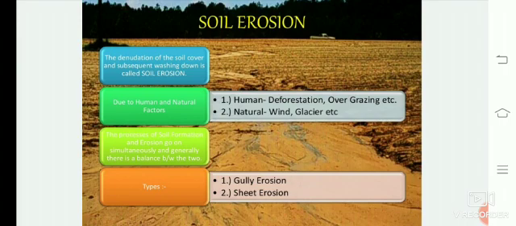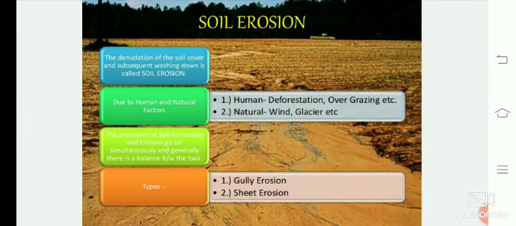Deforestation is cutting of trees. When there is a huge number of trees cut, it causes soil erosion because the root has the capacity to withhold the soil. But during deforestation, we are uprooting the whole tree from the root. So the soil there becomes very loosely packed, and then it is getting easily washed away.